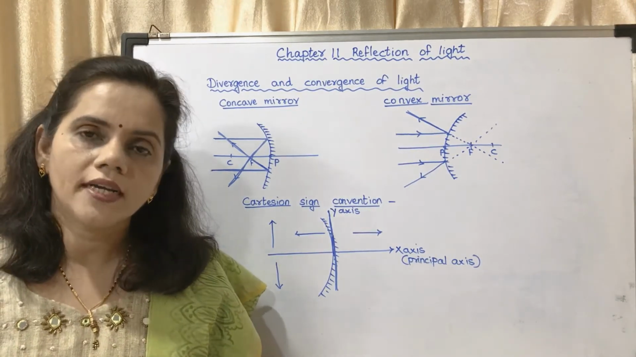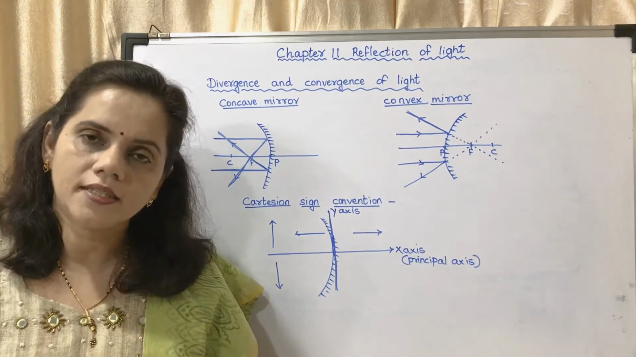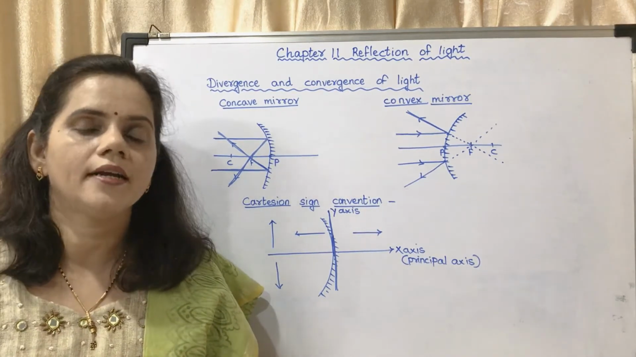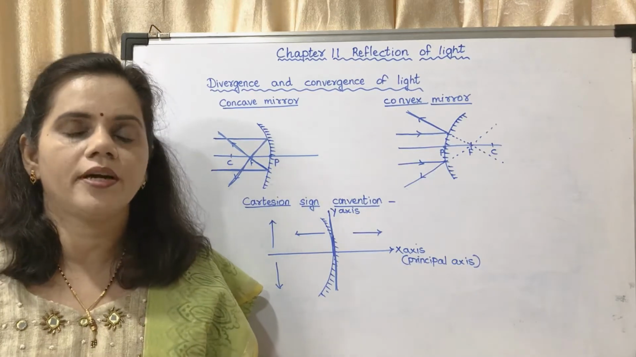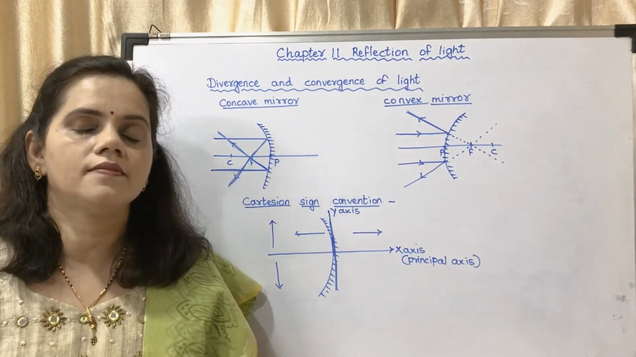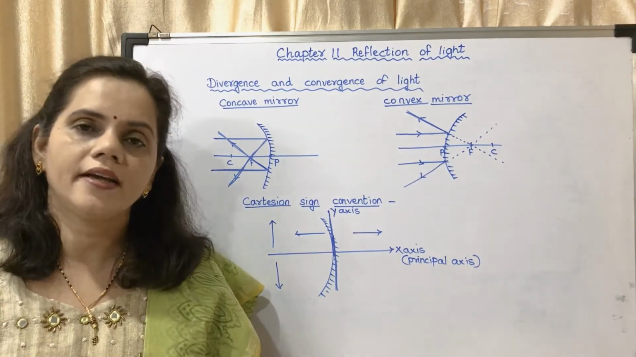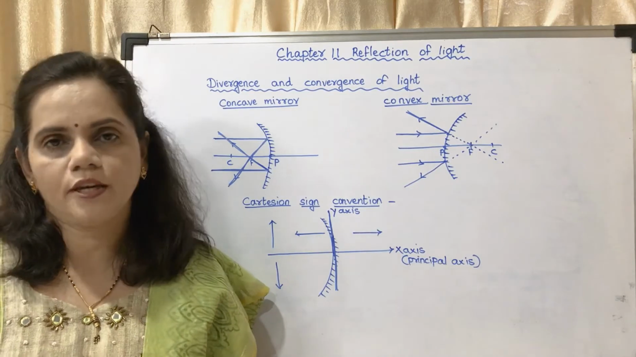So a concave mirror is called a focusing mirror because the incident rays which are falling on it appear to meet at a point. They meet at a point. So it is said to be a convergent mirror or focusing mirror, and it can form different types of images.